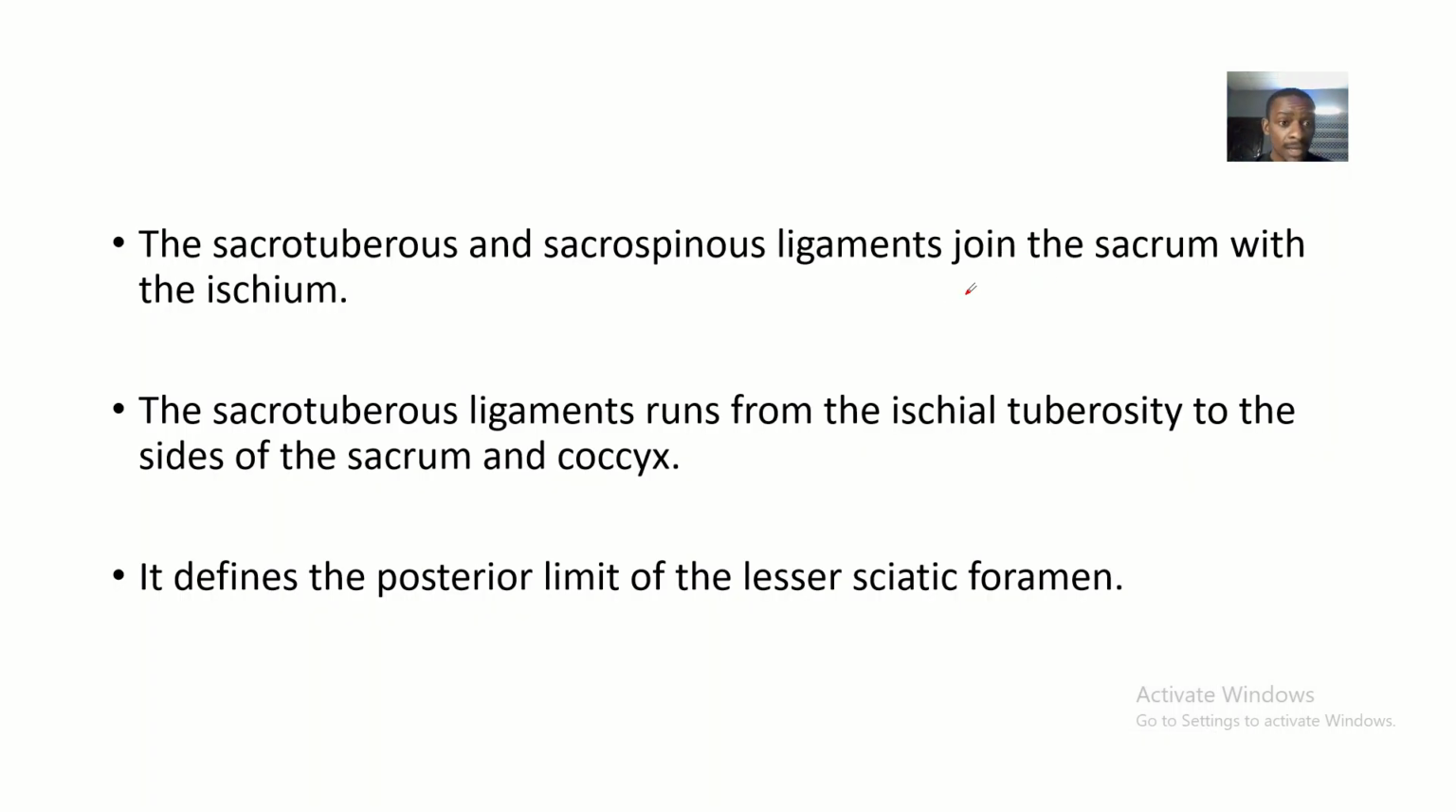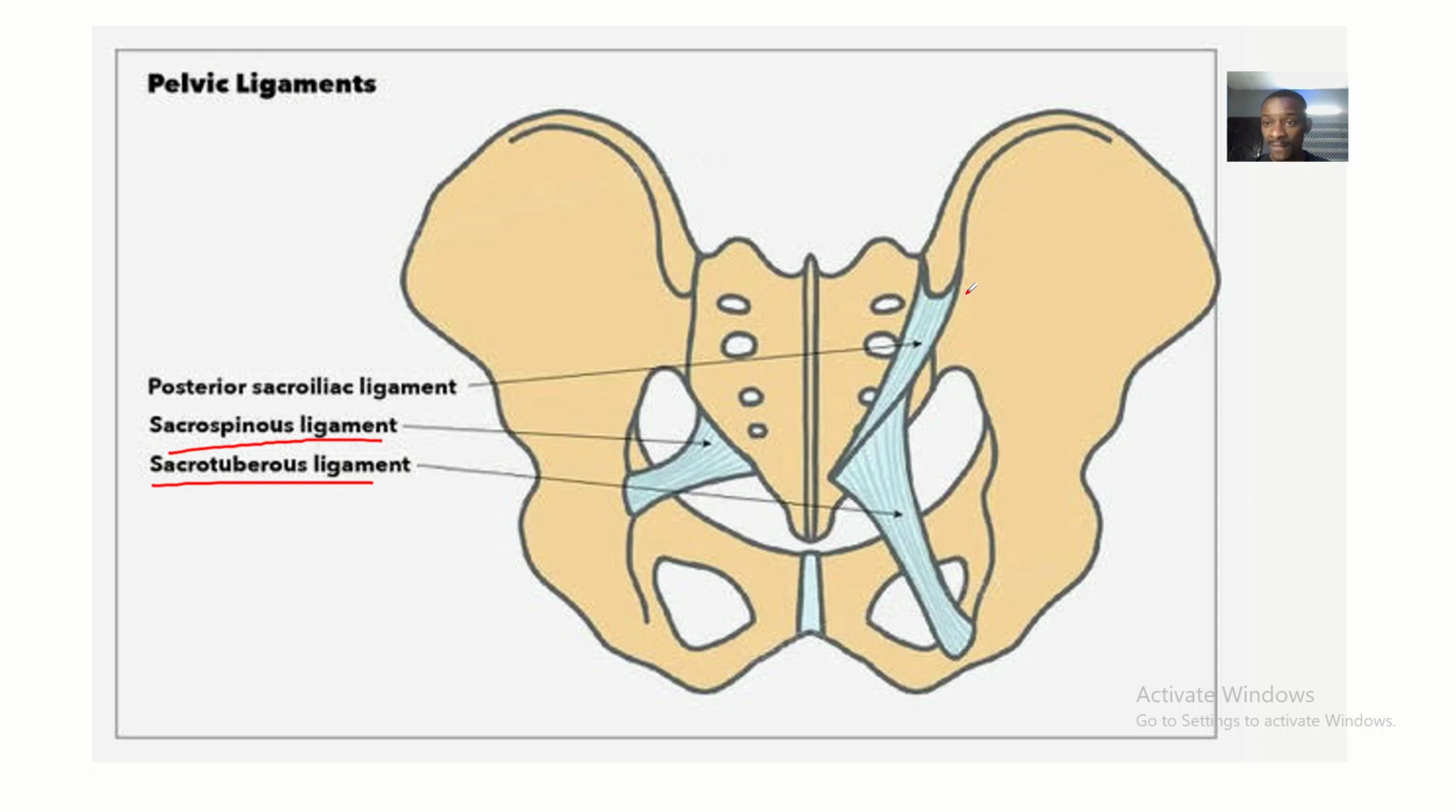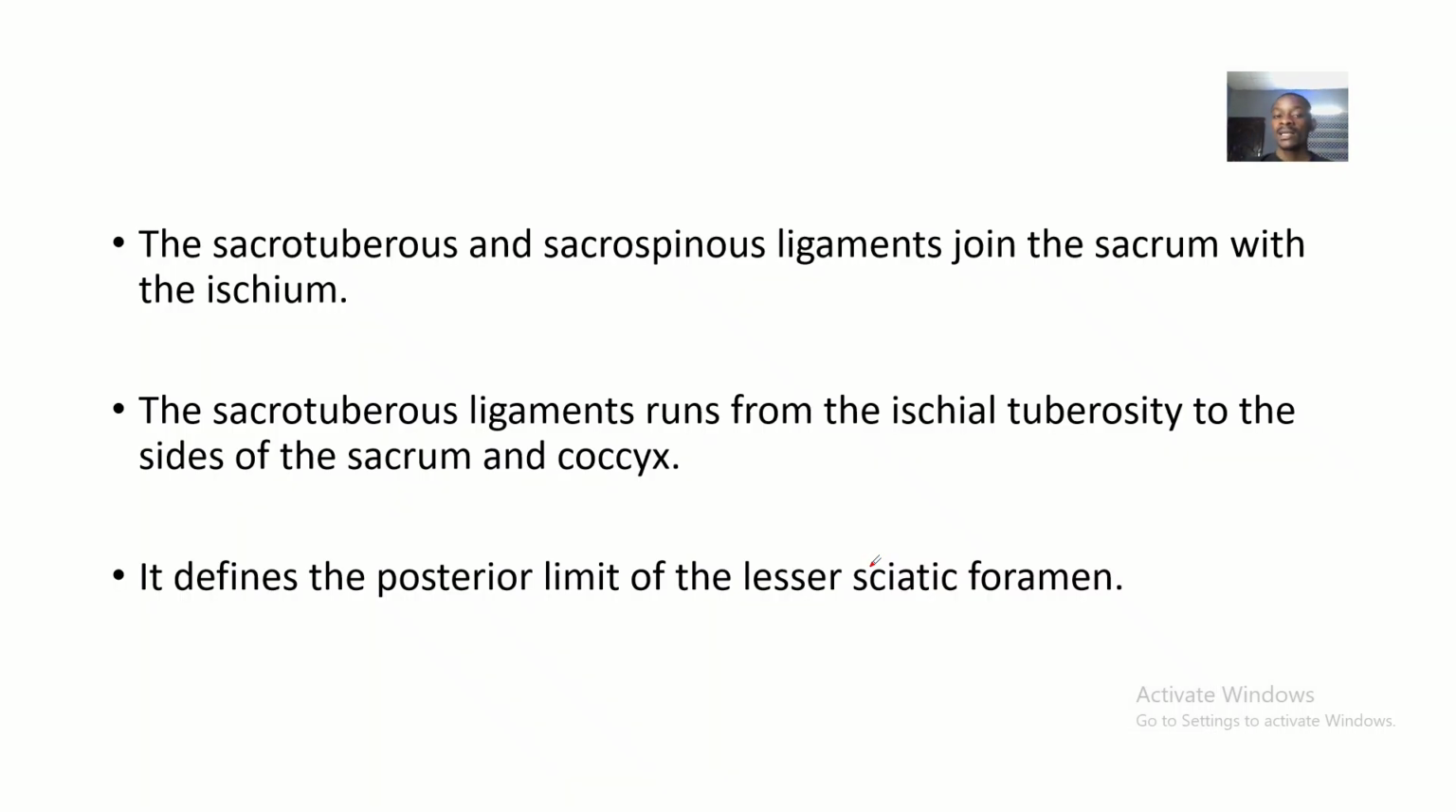So guys, the sacrotuberous and the sacrospinous ligaments join the sacrum to the ischium. You understood that? They join the sacrum to the ischium. From here up to here is the ilium. Then this side is the ischium. Then the bone down here is the pubis. So you can see that these ligaments run from the sacrum to the ischium only, but on different parts of the ischial bone. That's what makes them unique, and that's what we are going to be talking about.